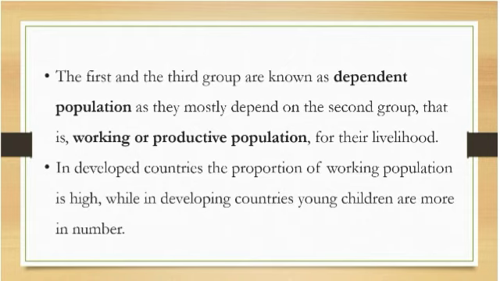So in developed countries, the proportion of working population is very high, which means the second group is very high compared to the first and third categories, compared to the children and aged people. Thus they are economically advanced. I hope you can understand why, because the majority of people are working for livelihood and generating income, so that the nation is progressing.